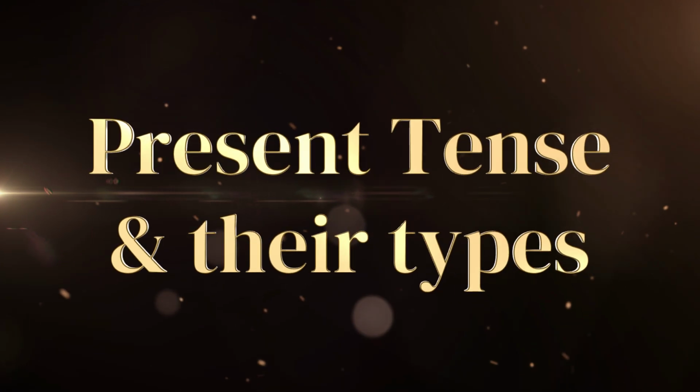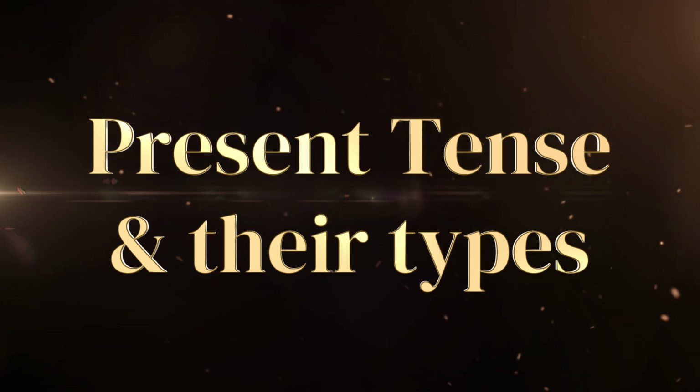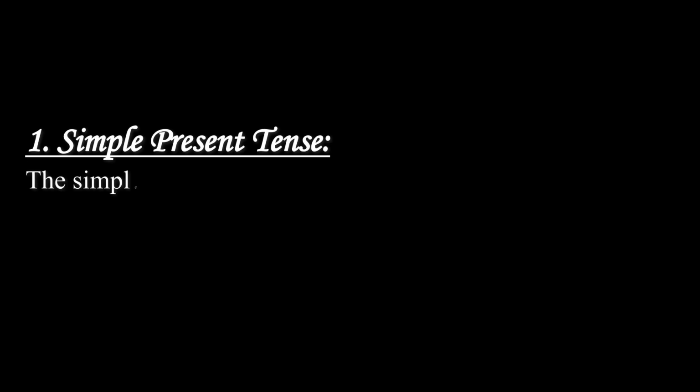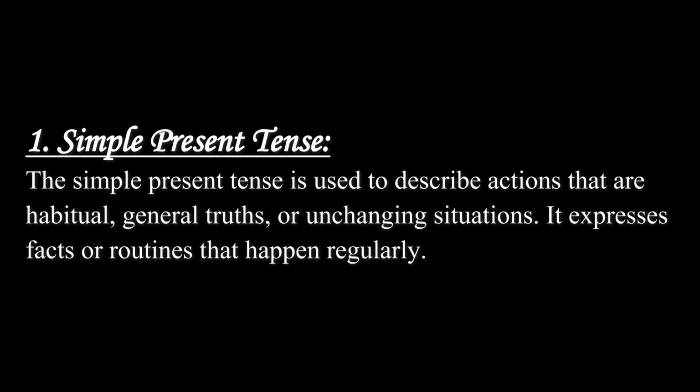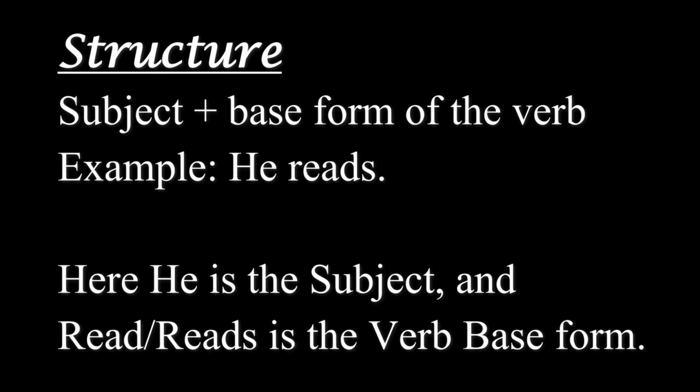Again, this present tense will be divided into four other subcategories, which we are going to understand in this video as we move forward. Simple present tense. The simple present tense is used to describe actions that are habitual, general truths, or unchanging situations. It expresses facts or routines that happen regularly. Structure: subject plus base form of the verb. Example, he reads. Here he is the subject, base form is reads or read.